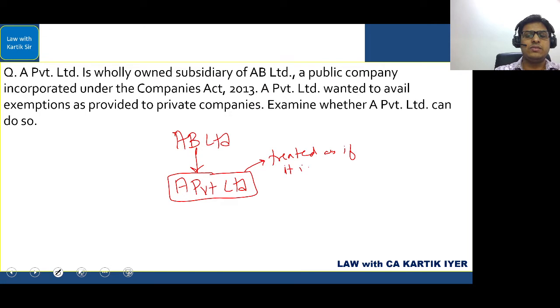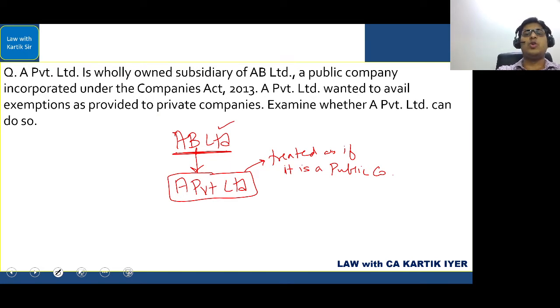It will be treated as if it is a public company under section 2 clause 71, public company. So you will always treat this A Private Limited as a public company, even though in its articles it is a private company. That is what the law says. The common reason can be because it is getting the support of a public company, a company which is not a private company. So A Private Limited is a private company, and the holding company of this company is a company which is not a private company. So in this case, you can see it's a public company. That is AB Limited is a public company.